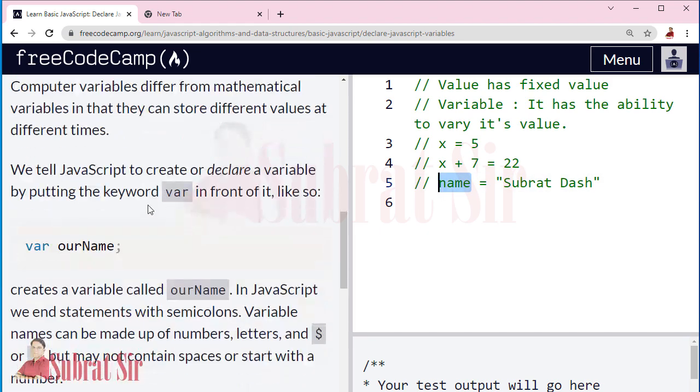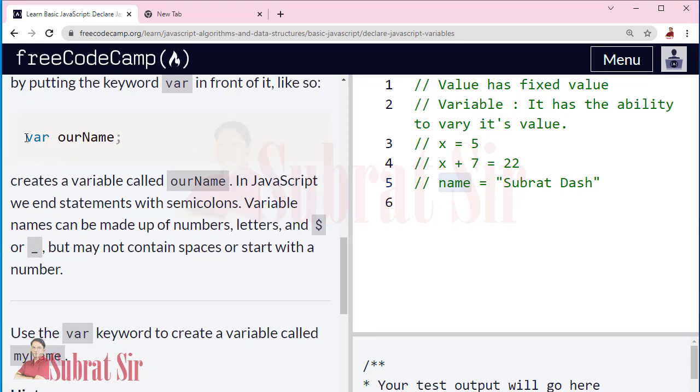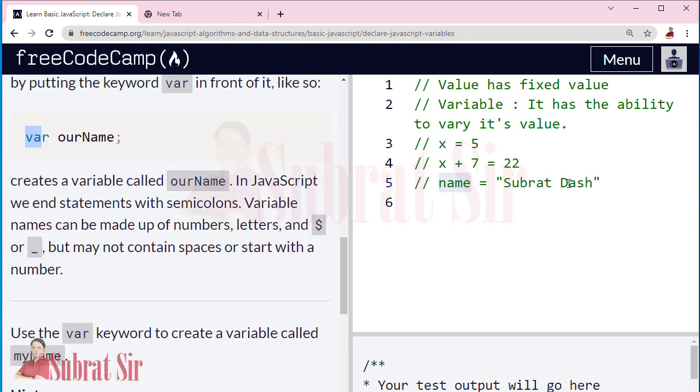We tell JavaScript to create or declare a variable by putting the keyword var in front of the variable name. In this case we are only creating the variable, not assigning anything. Suppose I wrote var name, then I am creating only a variable name. And the semicolon at the end shows the end of the statement.